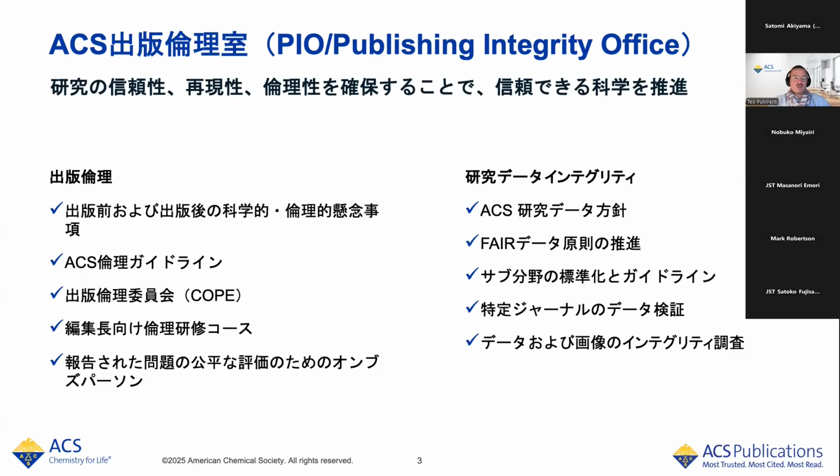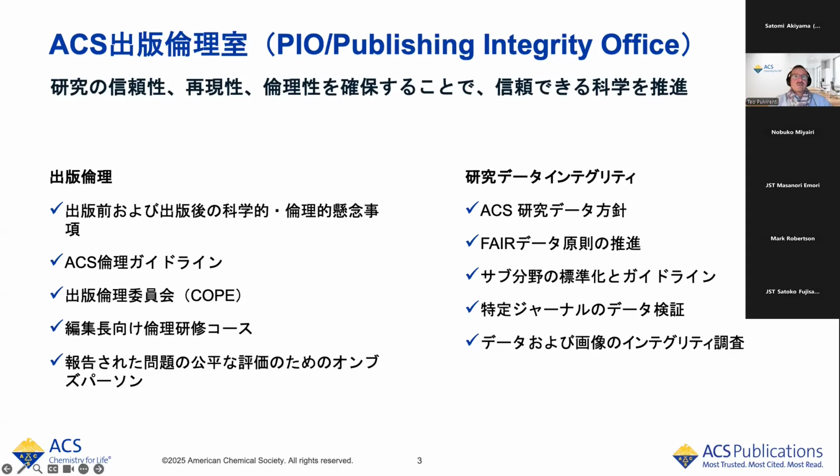I will share with you the data policy that ACS launched and how we promote FAIR principles. Thank you, Masanori and Nabucco, for already introducing what the FAIR principles mean for everyone. We also have created some subfield standardization and data guidelines for different topic areas in chemistry and more, and also data and image integrity investigations that we conduct at ACS.